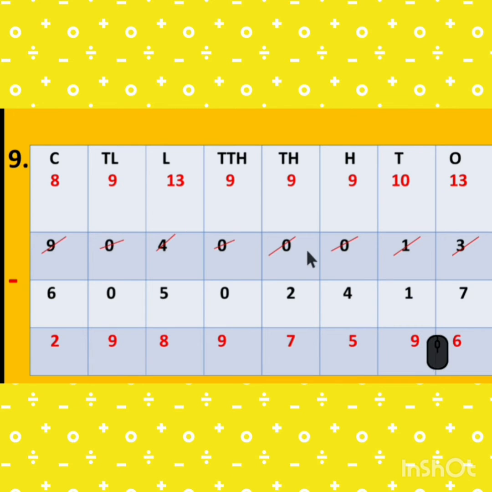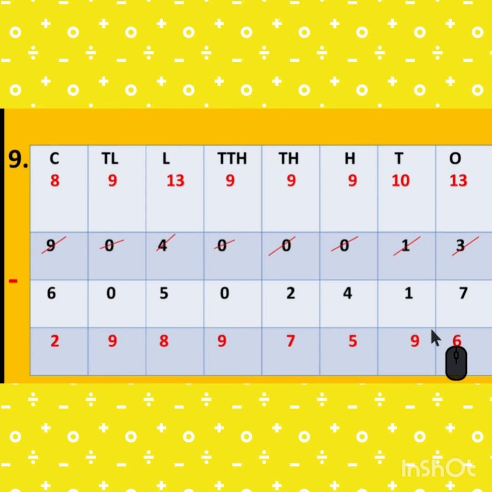Here is 0, so it cannot give. Here is also 0, so it is also not possible to give anything. There is also 0. This 4 gives the borrow to the first one. So it becomes 10. Then 10 is given there. So it is 9, it is 10. Then 10 is given to the hundreds place. So it is 9, it is 10. Then this 10 gives one borrow there. So it becomes 10 and it is 9.